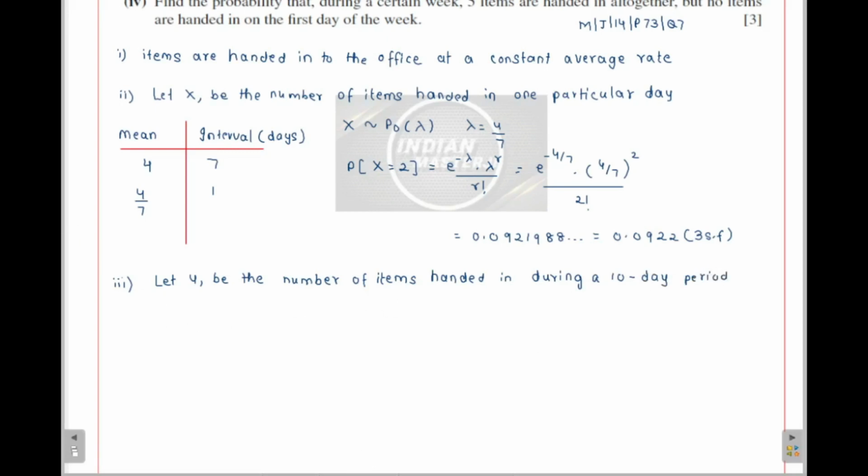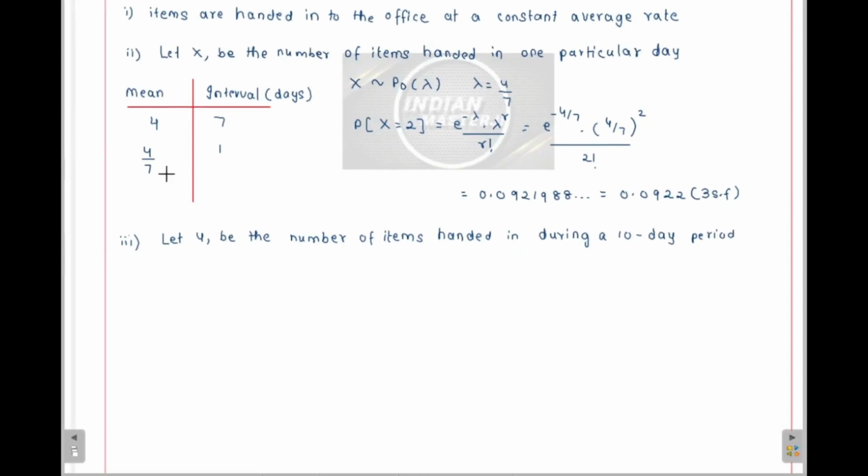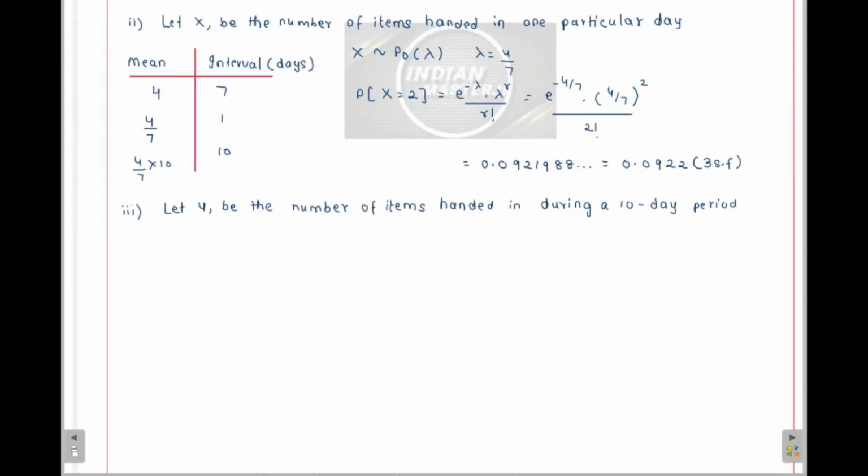So for that particular 10-day period, I will have to find out the lambda. For 1 day, the mean is 4/7. So for 10 days, the mean will be what? 4/7 times 10, correct? So that will be equal to 40/7.